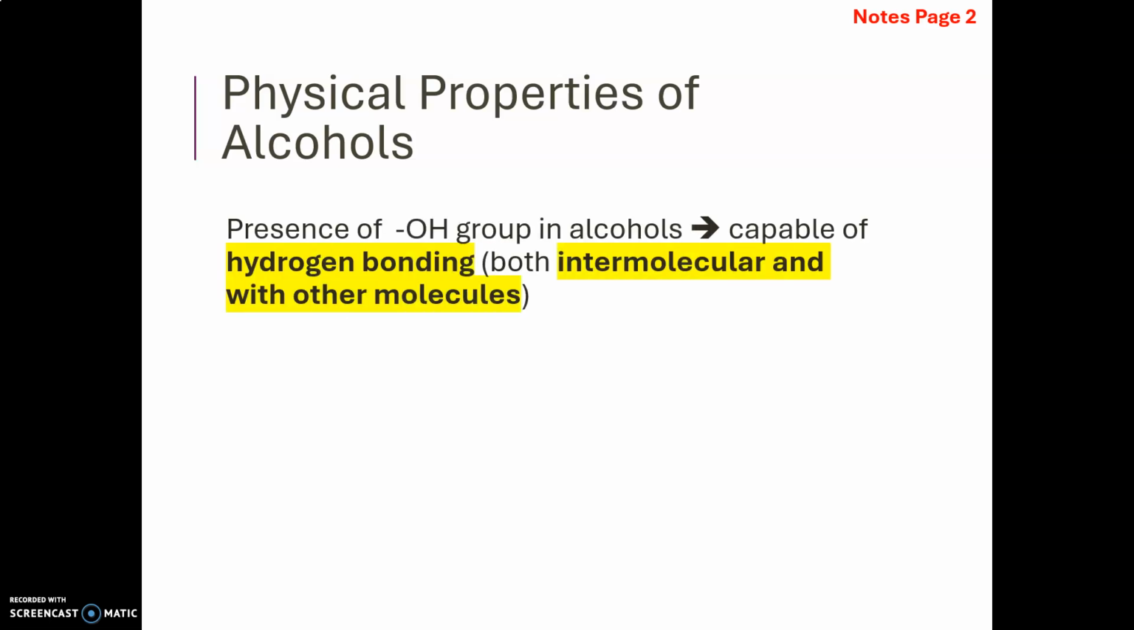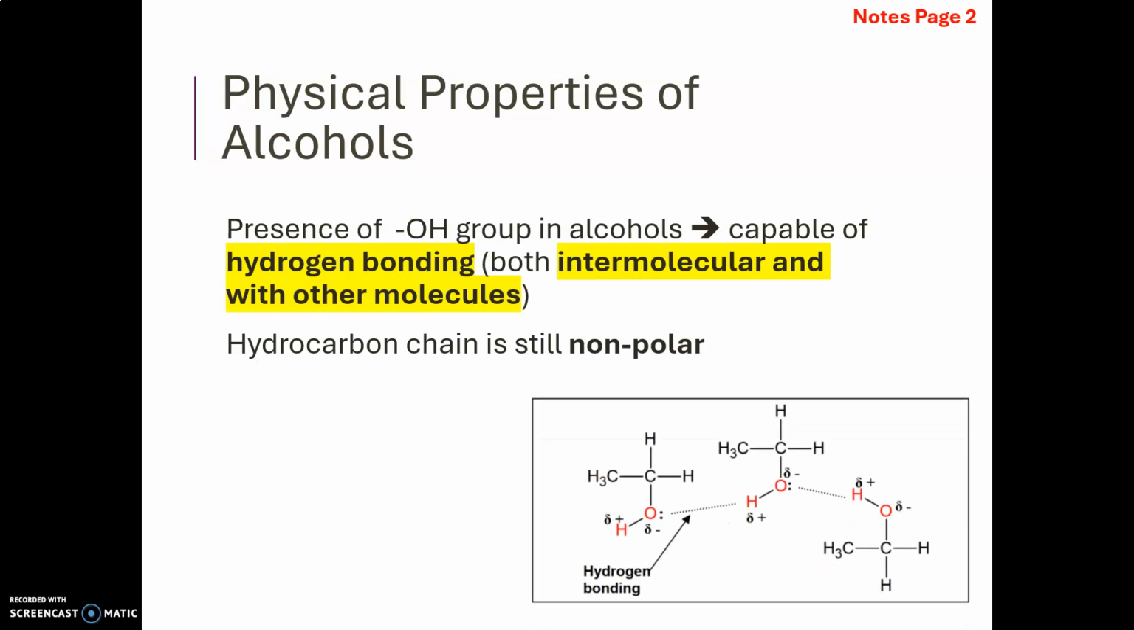We've covered in the previous section that the defining feature of the structure of alcohols is that they possess an OH group. And this OH group allows them to engage in hydrogen bonding. So within the alcohols themselves, there's intermolecular hydrogen bonding. And when alcohols mix with other molecules such as water, it can also form hydrogen bonds. But the alcohols themselves also possess a hydrocarbon chain, which is still non-polar. If you have forgotten how to draw intermolecular hydrogen bonds between alcohol molecules, this diagram is on page 2 of the notes.